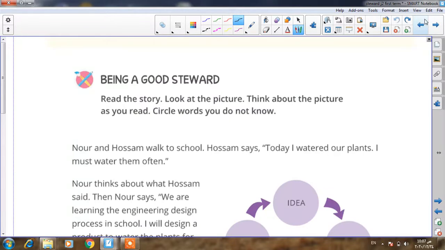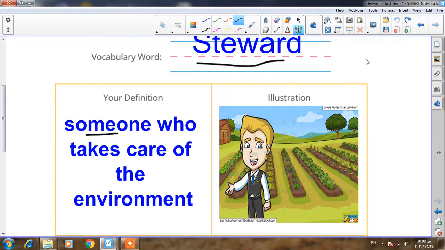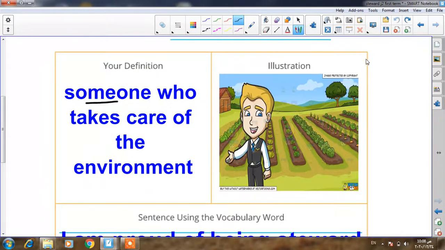So let's complete our lesson. Please, Junior 2, don't forget to write the sentence and the vocabulary word in the previous page. And also don't forget to draw a picture to represent this word. For example, a person watering a plant or a person cleaning the room or the class. Okay, any picture that represents this word steward. Okay, I will draw it here in the illustration space.